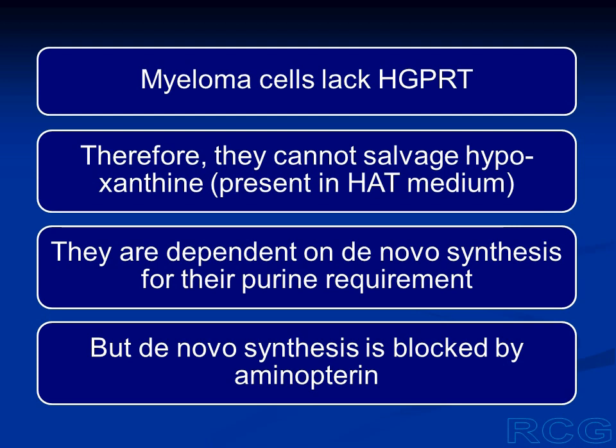Aminopterin is a competitive inhibitor of dihydrofolate reductase. So in the presence of this inhibitor, dihydrofolate will not be converted into tetrahydrofolate, and in the absence of tetrahydrofolate, de novo synthesis cannot take place. So myeloma cells cannot obtain purine nucleotides from salvage pathway, and they cannot obtain purine nucleotides from de novo synthesis.